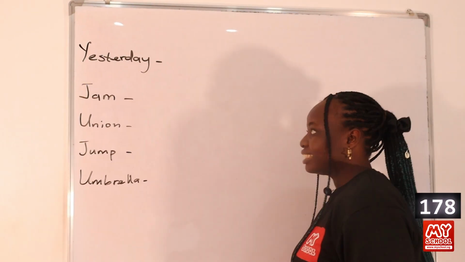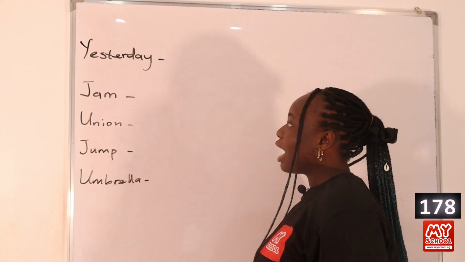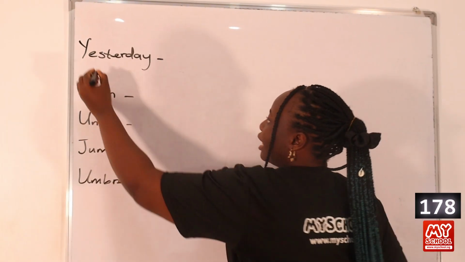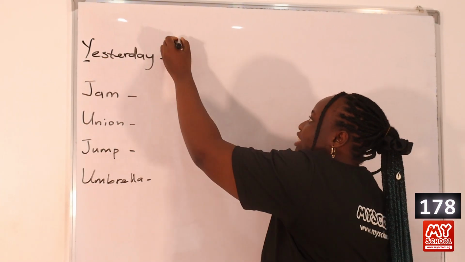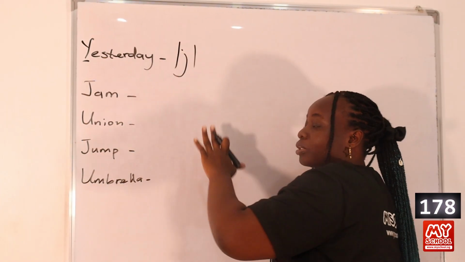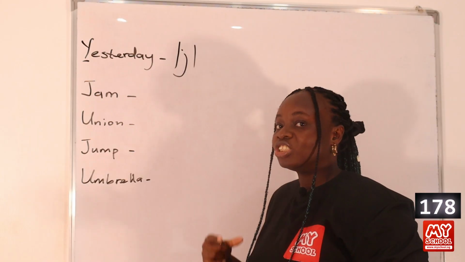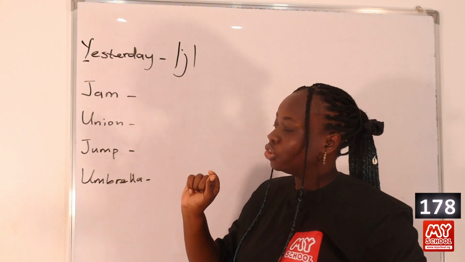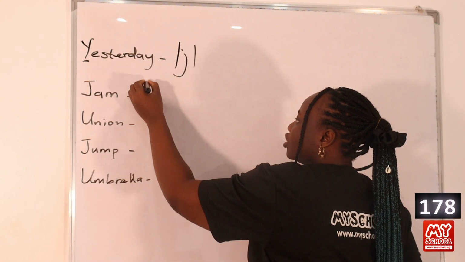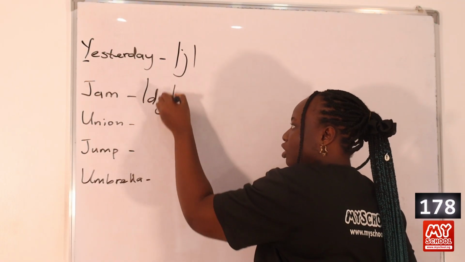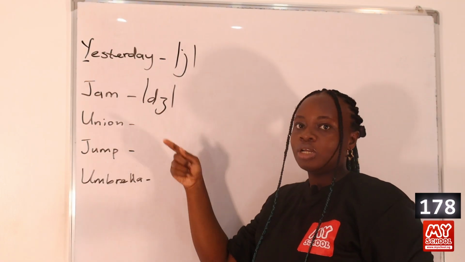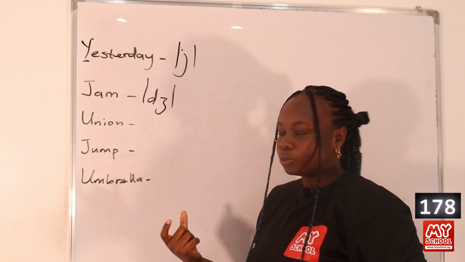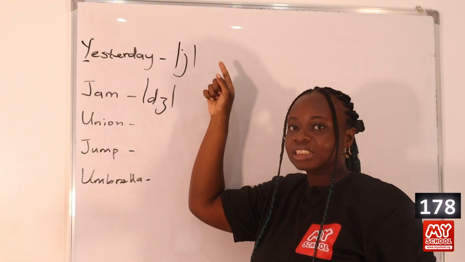So for the word yesterday, it is pronounced yesterday. And the consonant sound that is there in the underlined letter is the Y sound. So please take note, this is the Y sound, not the J sound. We have the J sound in JAMB, and it is transcribed as J. It's a combination of D and J. Together they form the J sound. It is different from the Y sound.